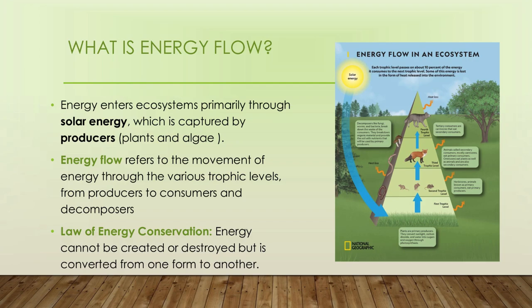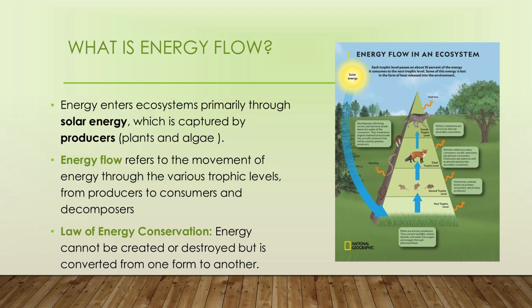In this diagram we can see that at each level, as energy moves on one by one, only 10% of the energy is transferred. The other 90% is lost in the form of heat energy. Regarding energy flow, we can state two laws of thermodynamics.